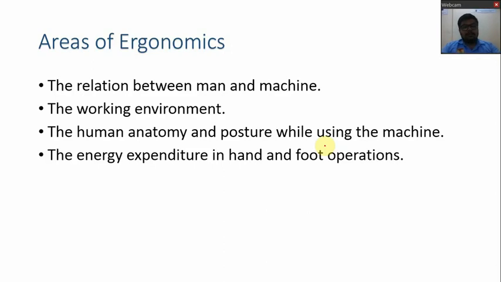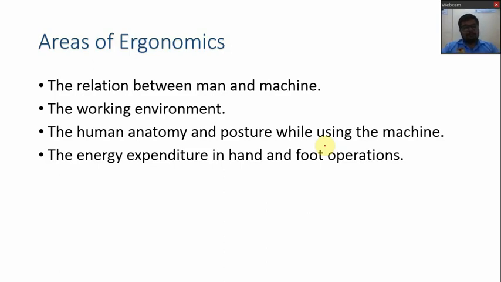And the last one is the energy expenditure in hand and foot operation. Many times you will find out that the hand and foot operation plays a very important role. Let us take one example of a car. Suppose we are driving a car which is having the manual transmission. So our two legs will have to control the accelerator, then brake, and the clutch pedals. So three pedals are there to control.